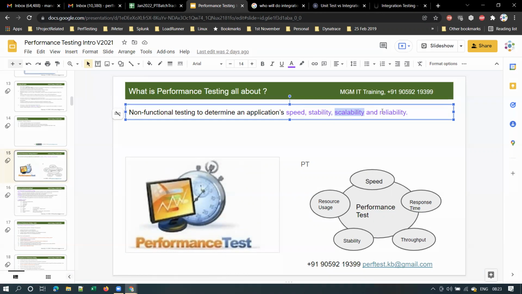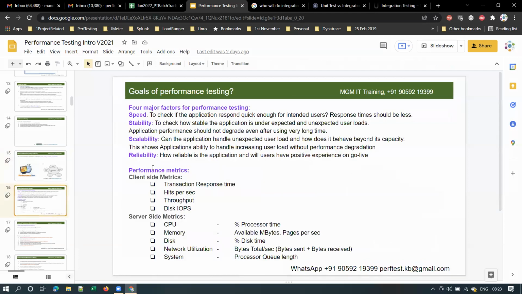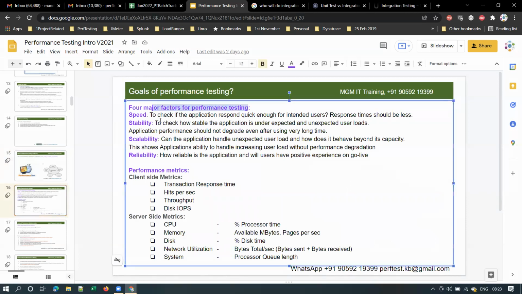So that is scalability. And what is reliability? Reliability means how reliable is the application once the application goes into production. So non-functional performance testing is a non-functional testing to determine an application's speed, stability, scalability, and reliability. I have all these definitions in the next slide, so here you can go through. These are the 4 major factors for doing performance testing: speed, stability, scalability, and reliability. I explained each of those in detail.